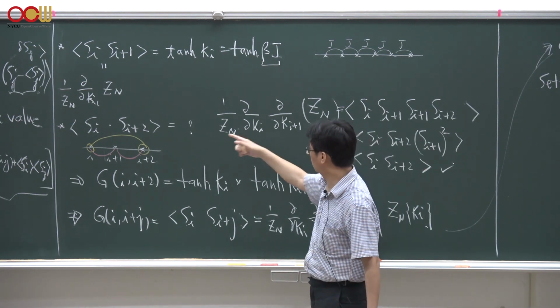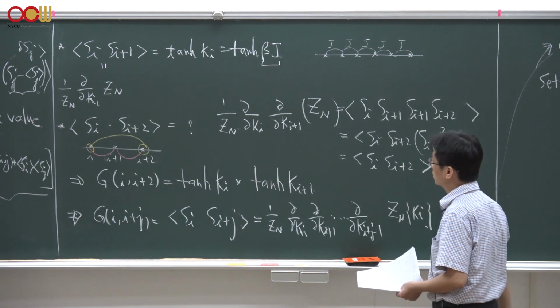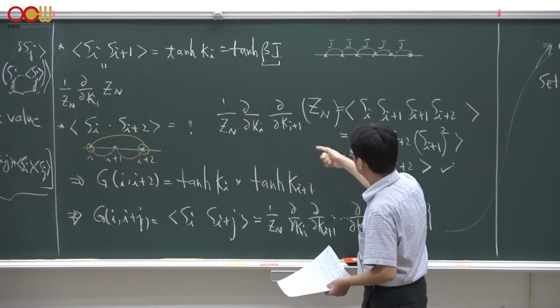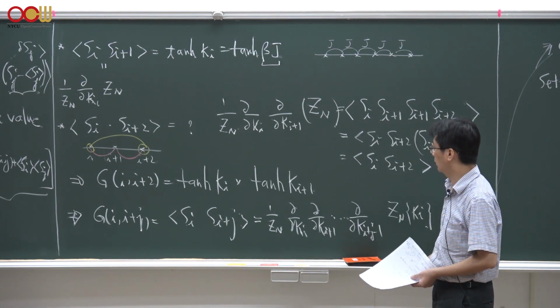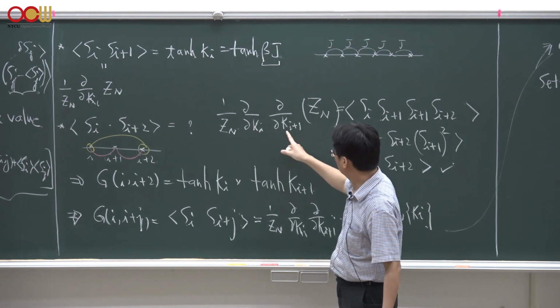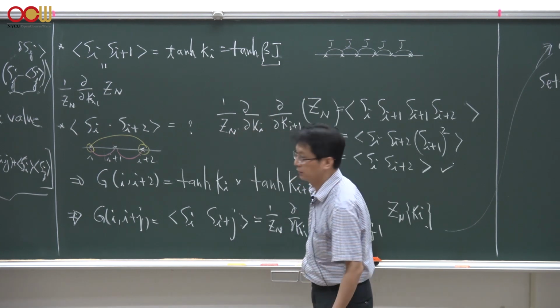To compute this, we could again make the best use of the nearest neighbor spin correlation, and take the second derivative of the partition function with respect to the couplings Ki and Ki plus 1 respectively, and divide everything by the partition function.